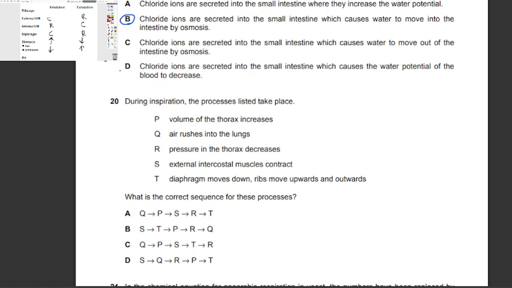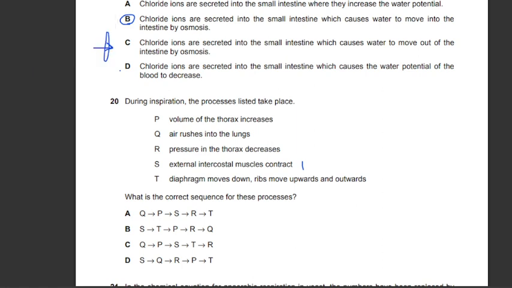So going back, first of all, the external intercostal muscles contract, that's one, and then the diaphragm moves down, ribs move upwards and outwards, as in they expand, so that's 2, and 3, the volume of the thorax increases, the pressure in the thorax decreases, and the air rushes into the lungs.